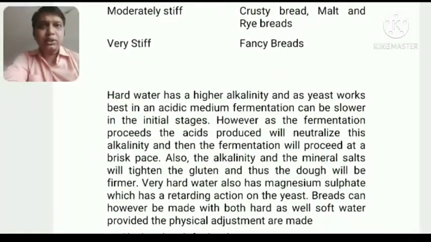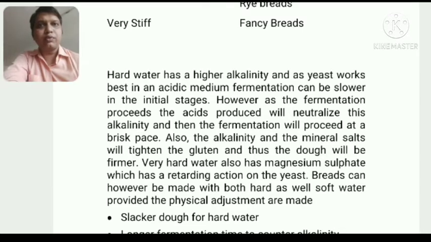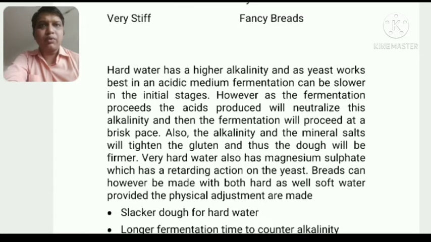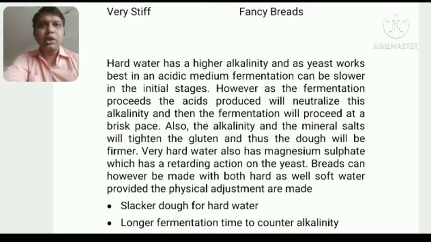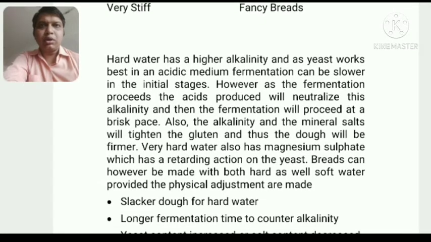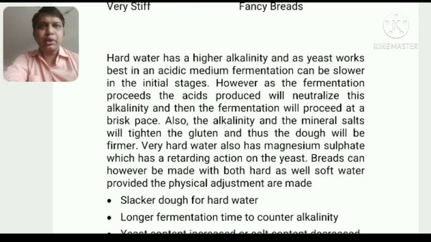The second most important thing is the quality of water. We have two types of water: hard water and normal water. Hard water is water which has minerals which are very strong in nature, basically magnesium. And as we must know, the fermentation process is very good in an alkaline medium, or a bit alkaline medium. The water which is an alkaline solution is very good, because the alkaline things will give a controlled way of doing the fermentation by the yeast. They can control the functioning of the yeast.